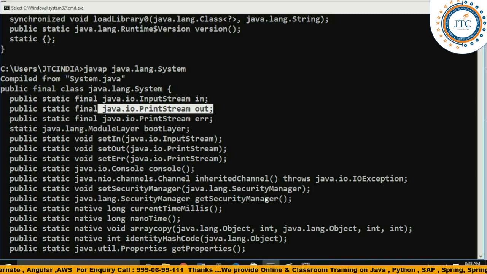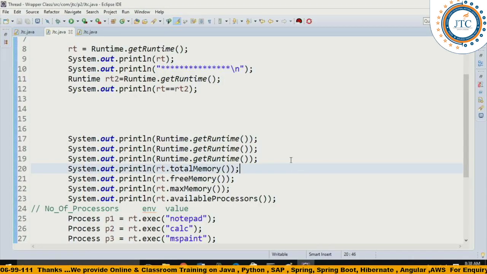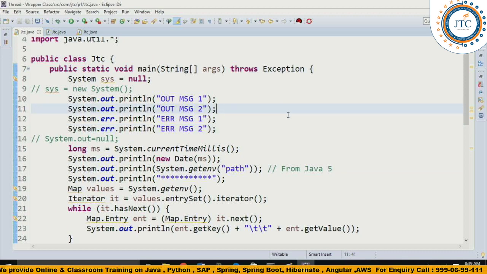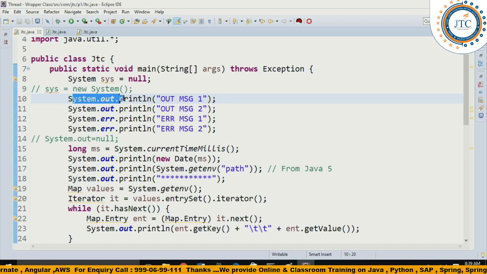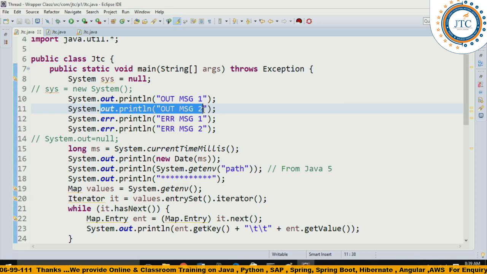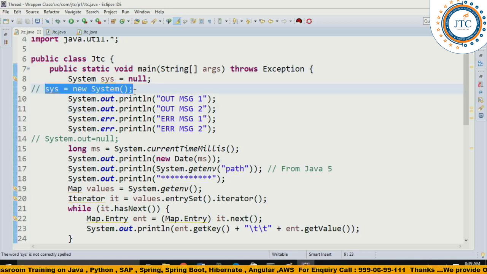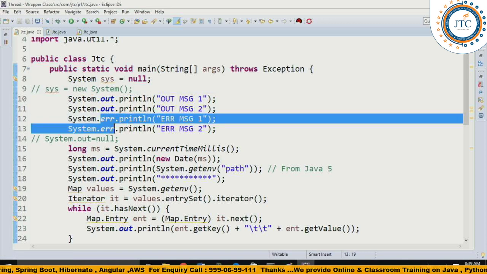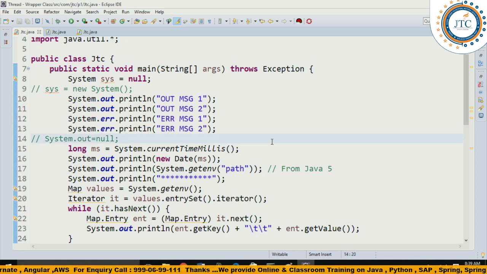Well, so what I'll do next here, guys, is look at one example. See here. Here is the example which I'm trying to show you: System.out.println, setOut, System.out.println message 2. If you just remove the comment, we won't be able to create the object of this, and it's not even required to create an object. So here err.println is just an error message.